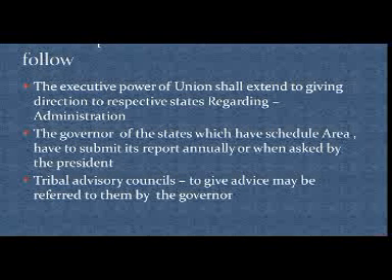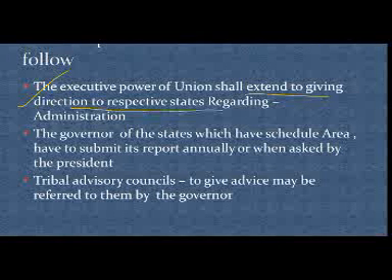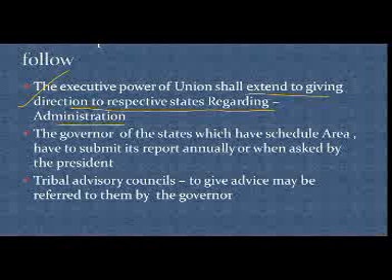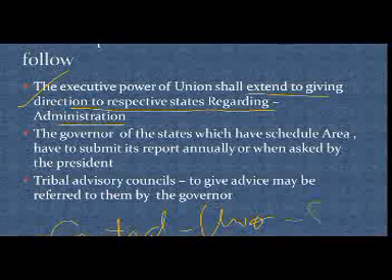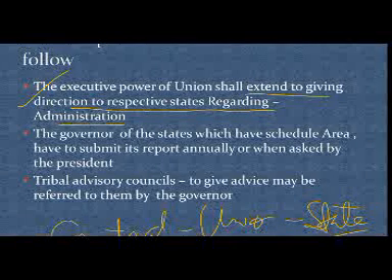Alright, so let's see what the features of these areas are and how our government deals with them. The executive power of the union shall extend to giving direction to the respective states regarding the administration. It means the central government, which we say union, can direct other states, specifically the states which have scheduled areas and scheduled tribes.